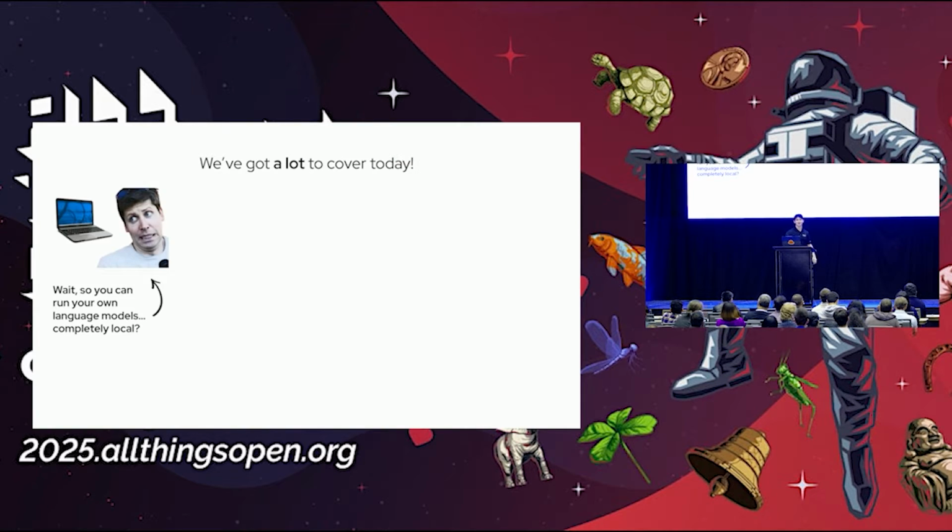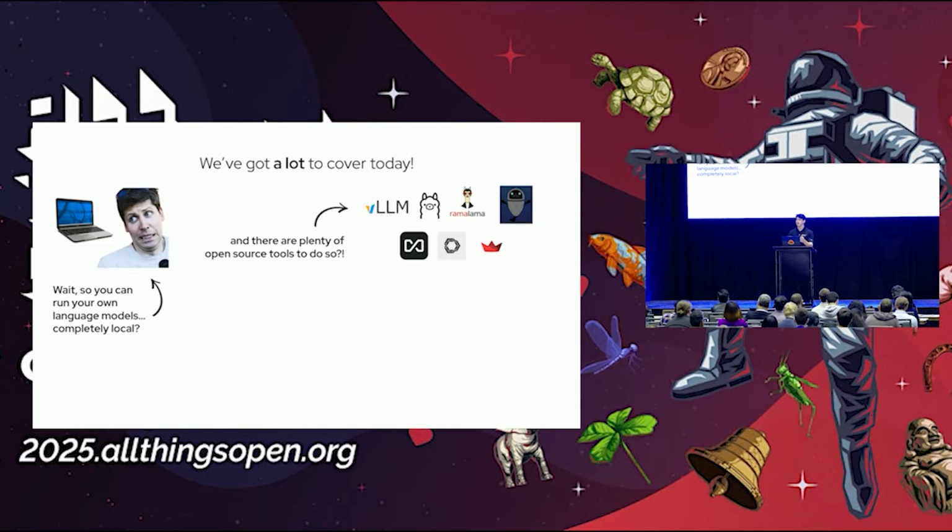So we've got a lot to cover today. The first point is, yes, you can run your own LLMs, and every leading lab out there, including Microsoft, Google, and a wide variety of others, have their own open source versions of their models that you can download. We're going to take a look at some of the tools that you can use to run these, maybe in a local desktop environment, or scale this up on Linux or Kubernetes.